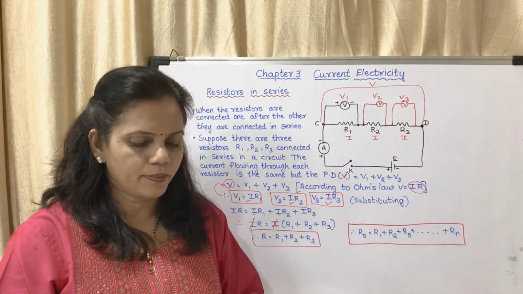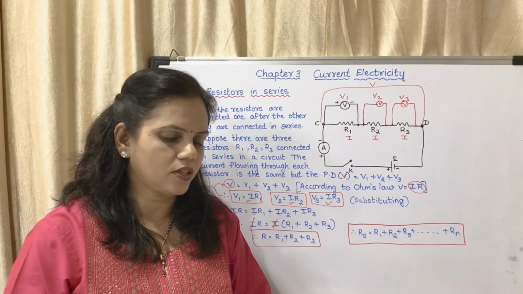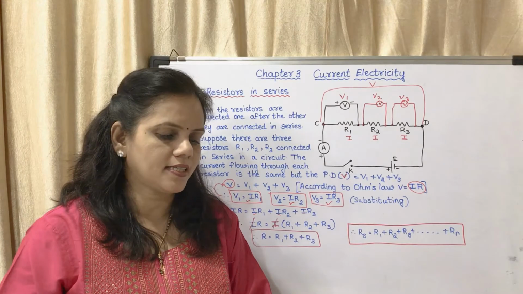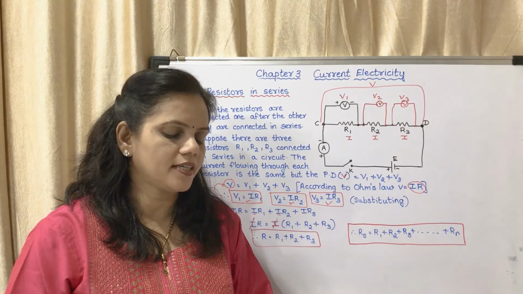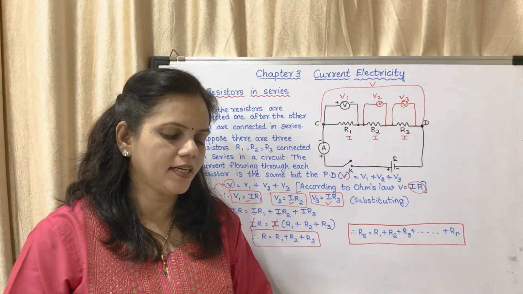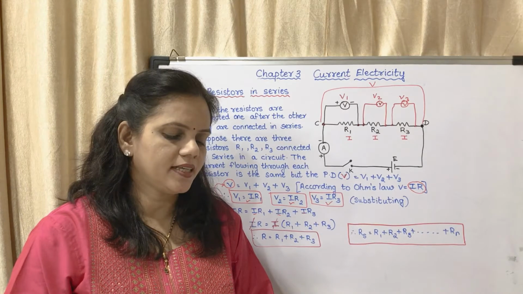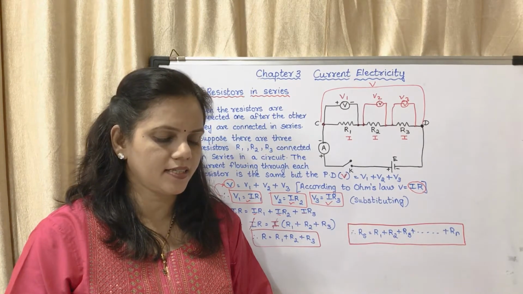You may see page number 39 from where you have to write. Before that, the value of current is I and the potential difference between C and D is V. The three resistors R1, R2 and R3 are connected in series in the circuit.